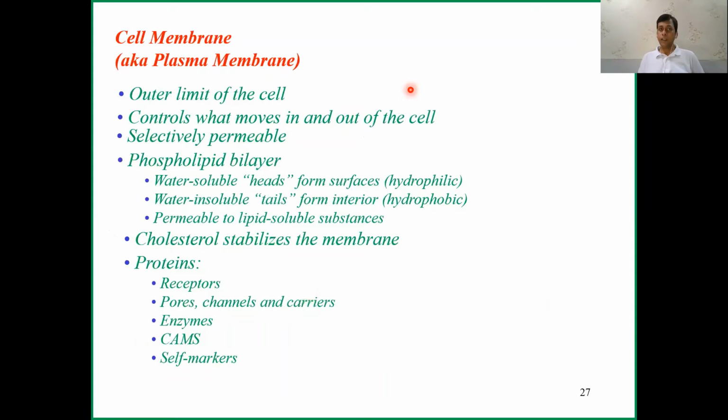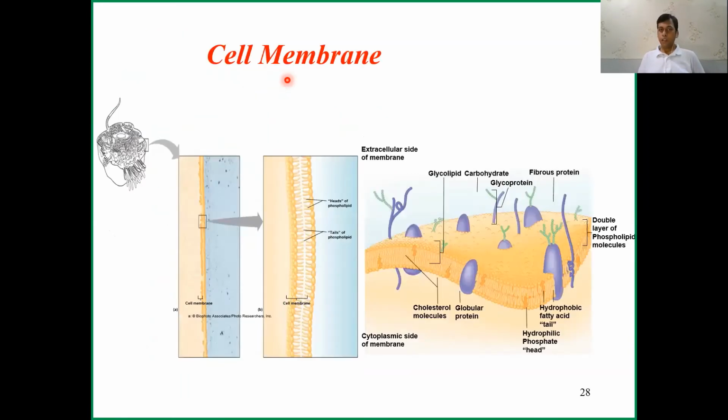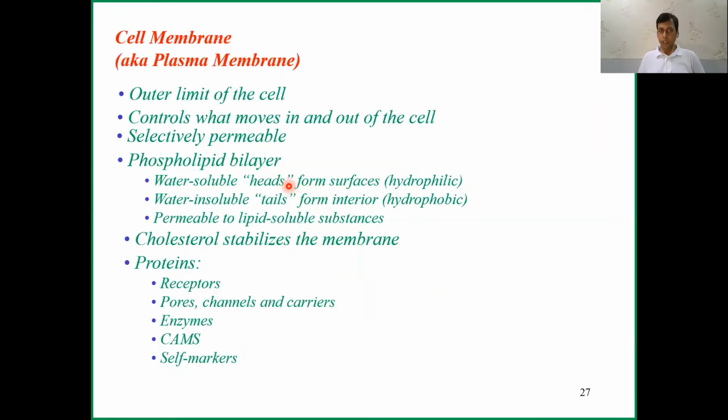Very important and interesting is the cell membrane, also called the plasma membrane. If this is the cell structure and this is the cell membrane, and you take a bigger picture of the cell membrane, you will get this picture. The cell membrane is the outer limit of the cell and it controls what moves in and out of the cell.